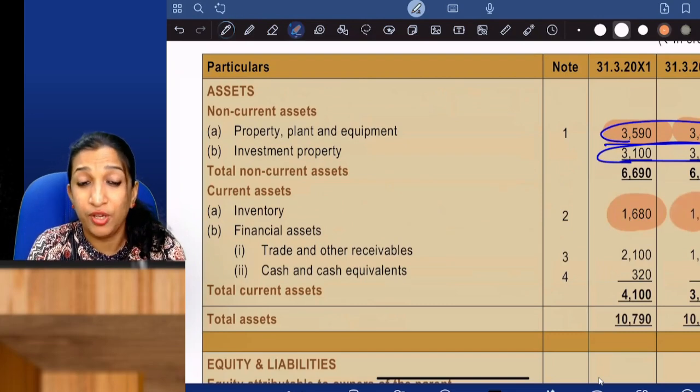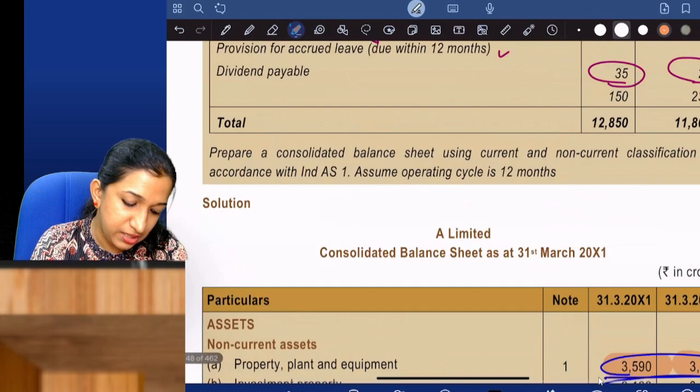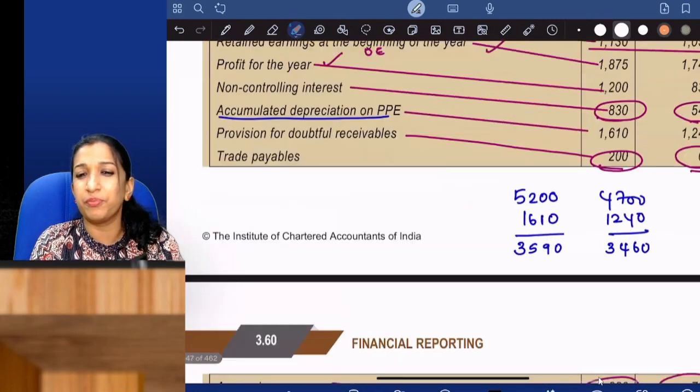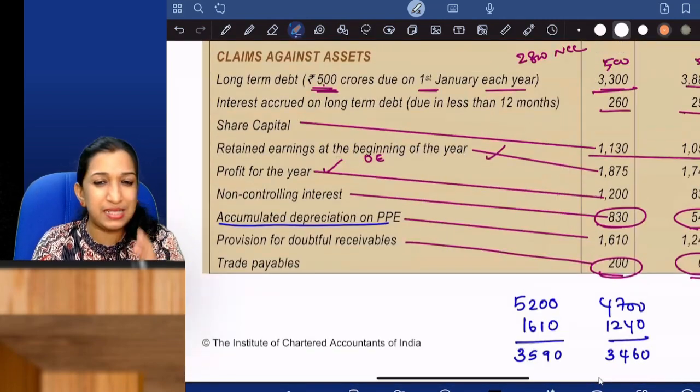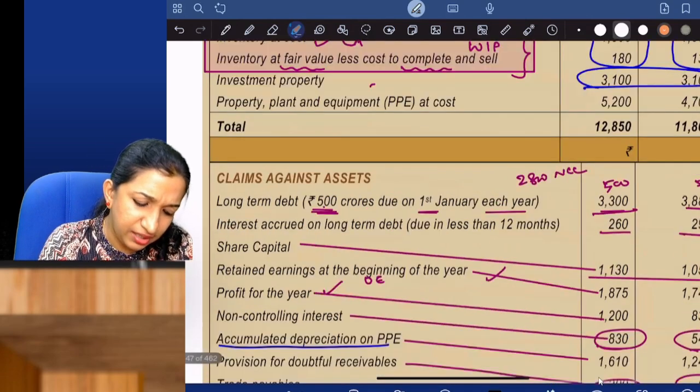Is it okay? Trade receivables, you should deduct the provision. For trade receivables, I need to show ageing, more than 12 months and less than 12 months, but here there is nothing.